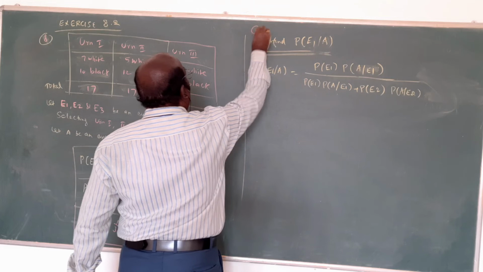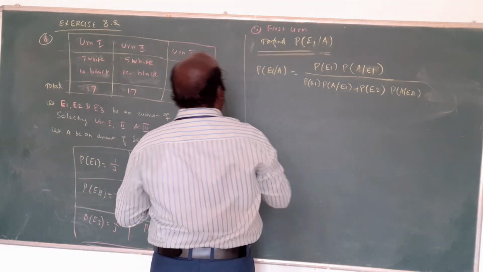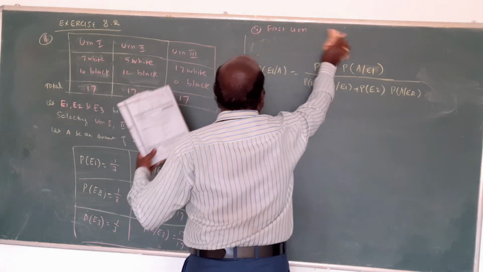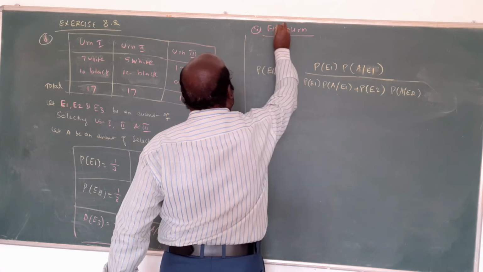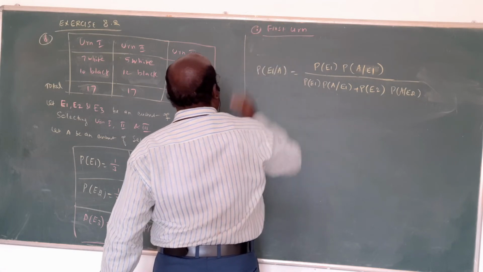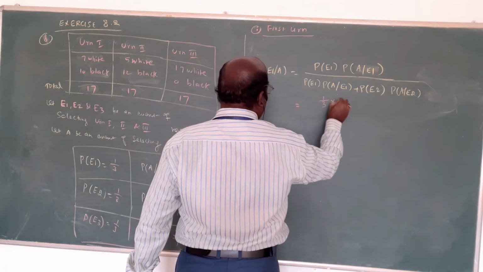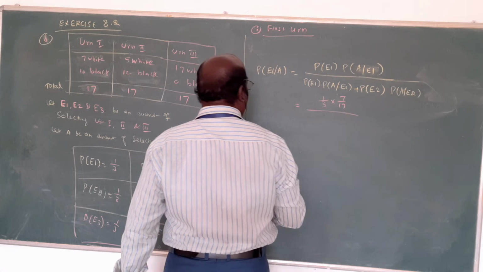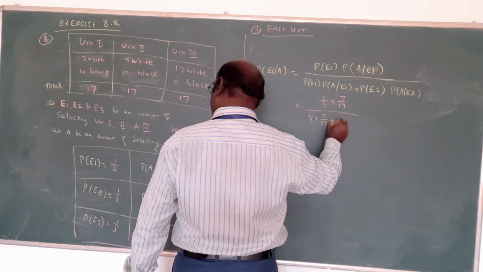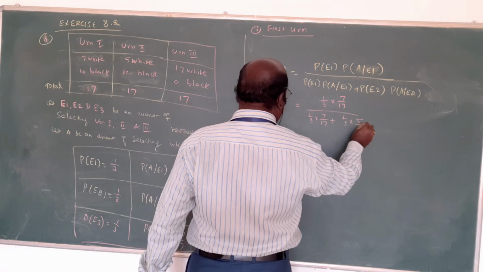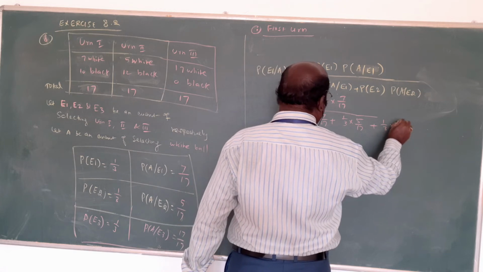This is the first solution, called the first basket. This is the formula. Now substitute: 1 by 3 into 7 by 17, plus 1 by 3 into 5 by 17, plus 1 by 3 into 17 by 17.